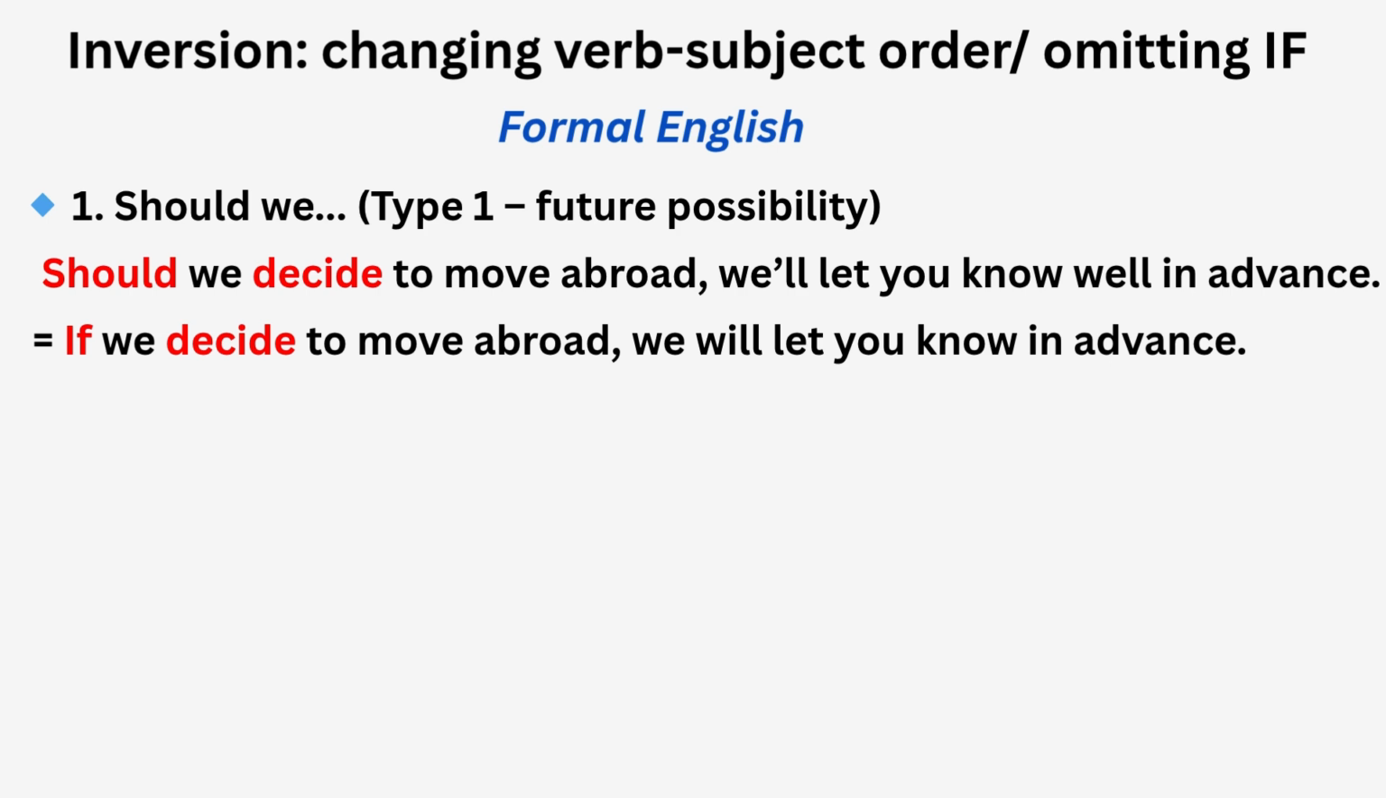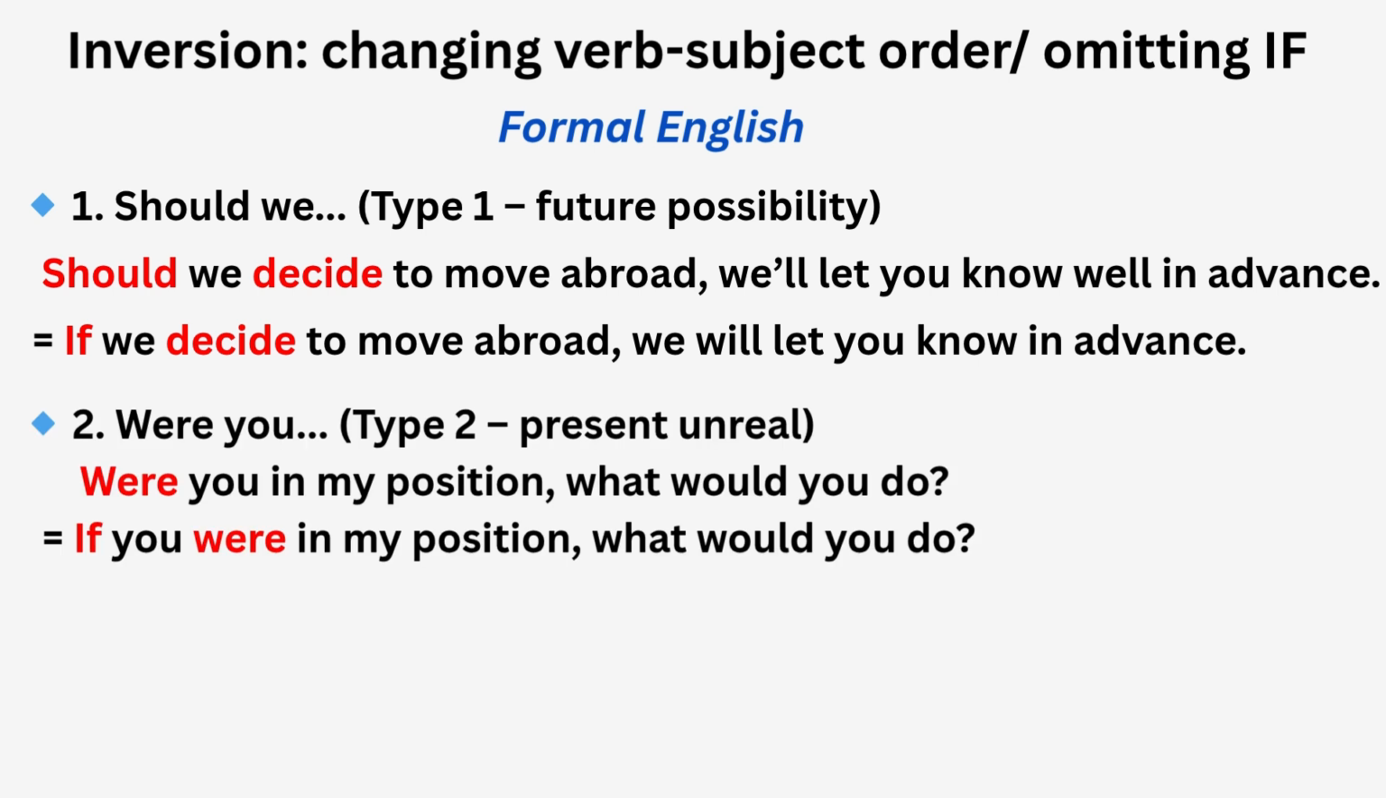When you have type 2 conditional, you can use were at the beginning of the sentence. Were you in my position, what would you do? So you can use it instead of, if you were in my position, what would you do? So you basically invert the verb and the pronoun here.